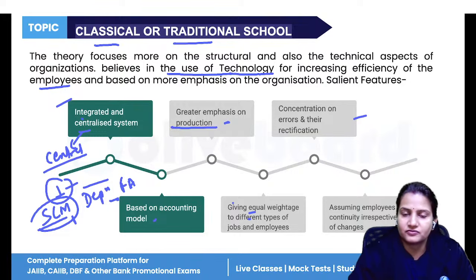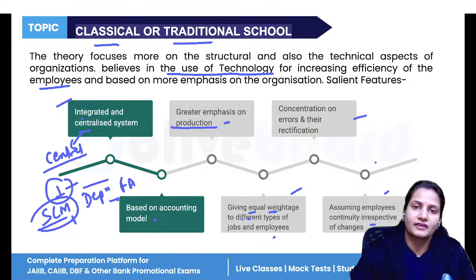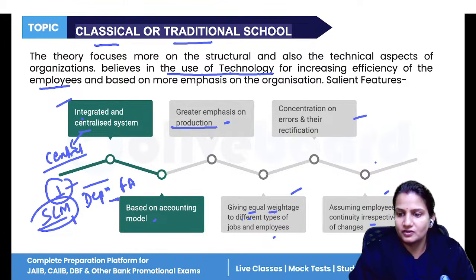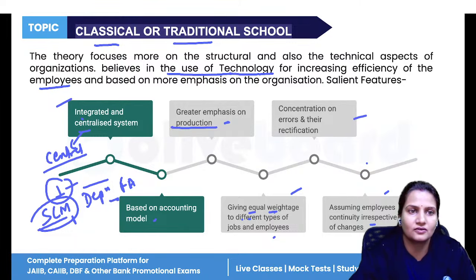Then, according to the type of job and the type of work, the wages should be provided, and equal weightage should be given to different types of jobs and employees. No bias should be there, no partiality should be there. And we have to assume that employees will stay in your company for a long period of time. So irrespective of any changes, we assume employees' continuity in the organization.